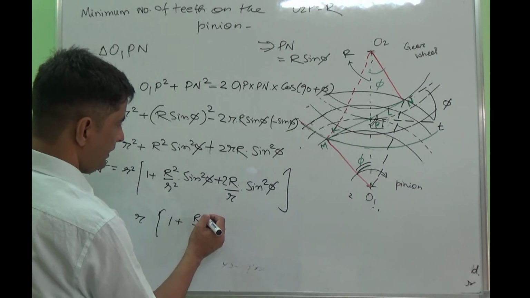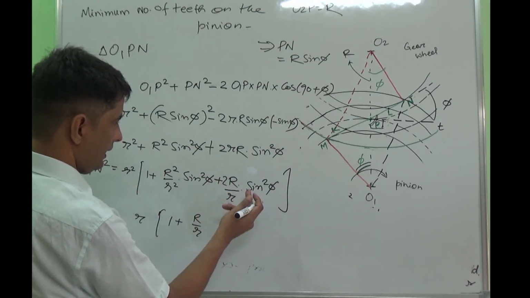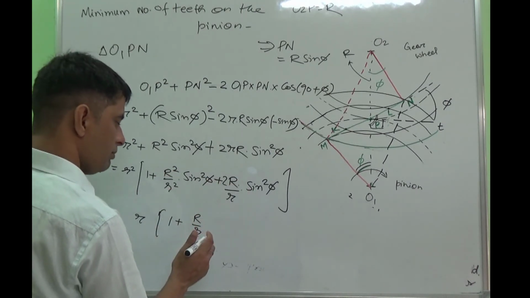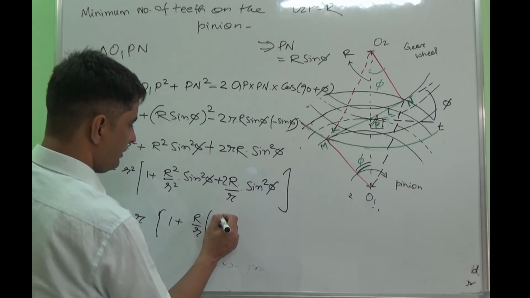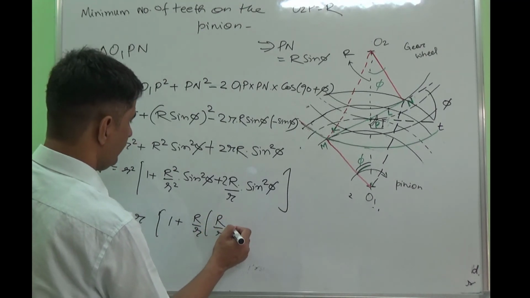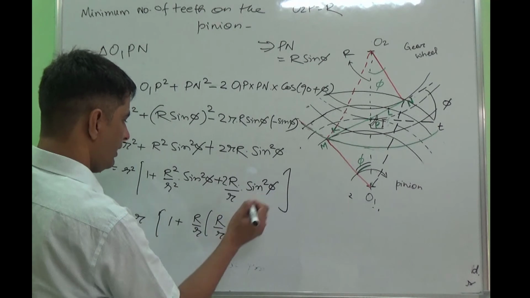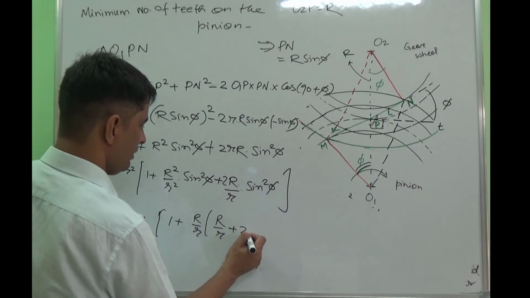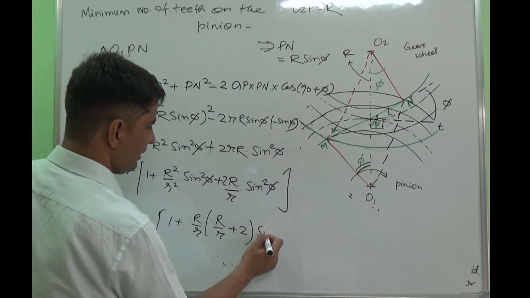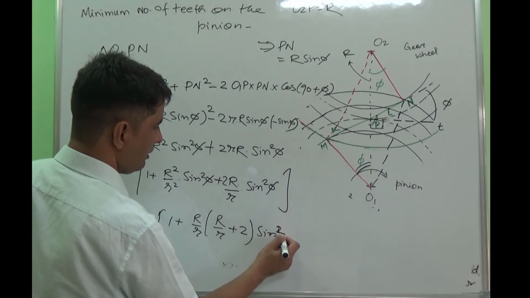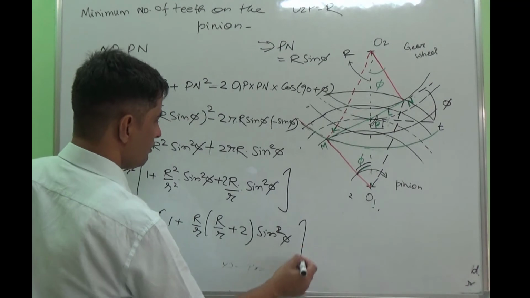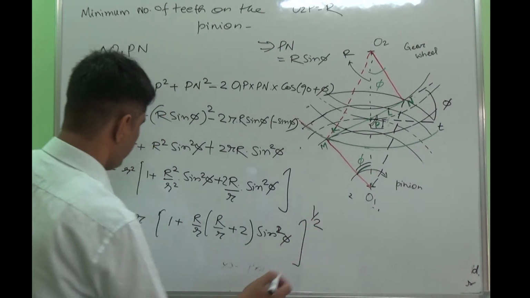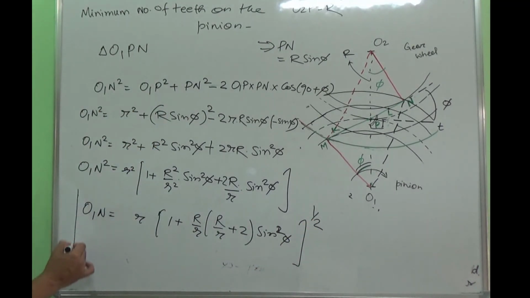Or you can say, let's say I can take out capital R by small r common. So here it will be left with capital R by r. At the same time I can also take out sin square phi from this. So if I take out sin square phi, this is raised to power 1 by 2. So this is what O1N is.